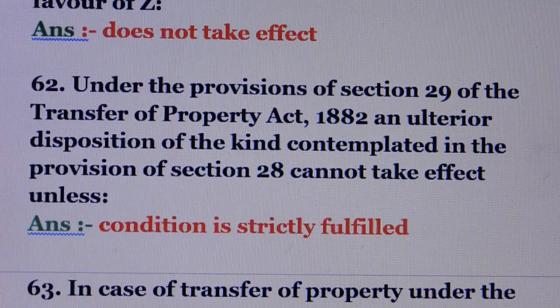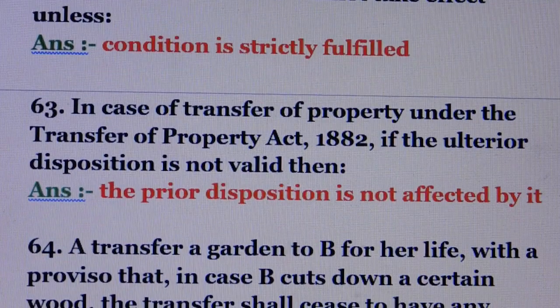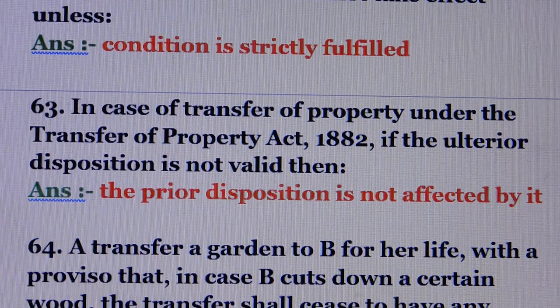Question number 62. Under the provision of Section 29 of the Transfer of Property Act, an ulterior disposition of the kind contemplated in Section 28 cannot take effect unless, answer is, the condition is strictly fulfilled. Question number 63. In case of transfer of property, if the ulterior disposition is not valid, then the prior disposition is not affected by it.